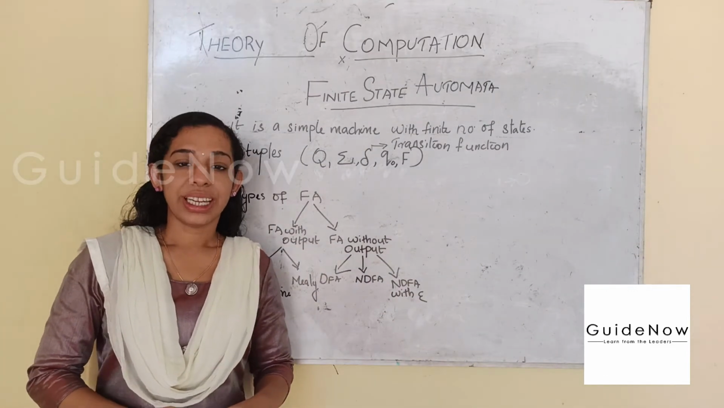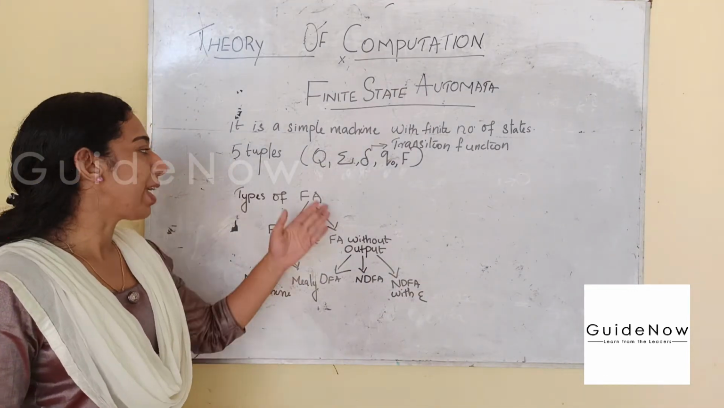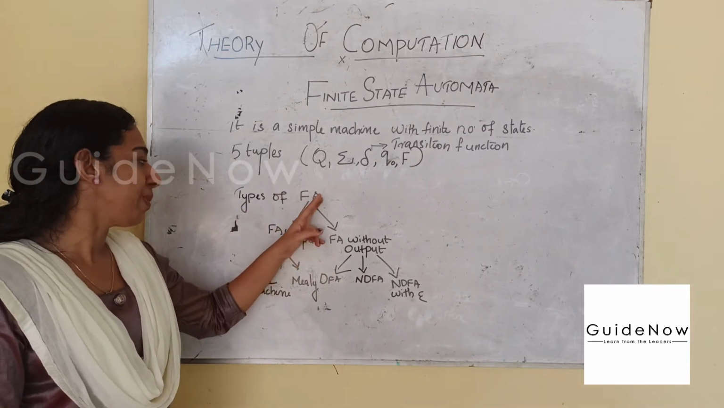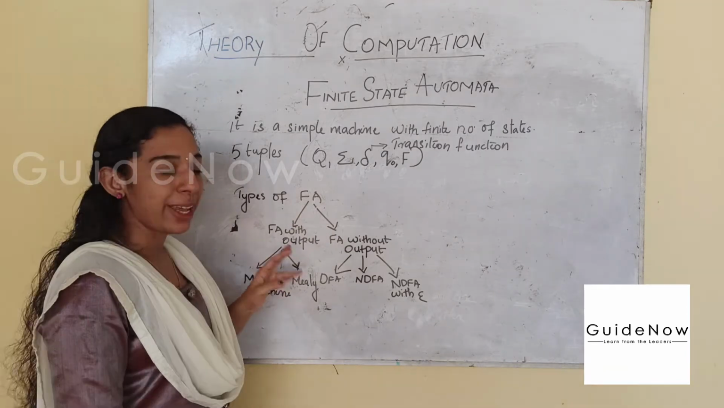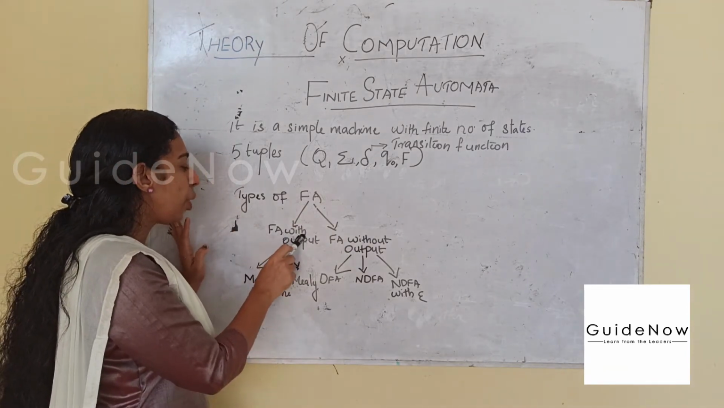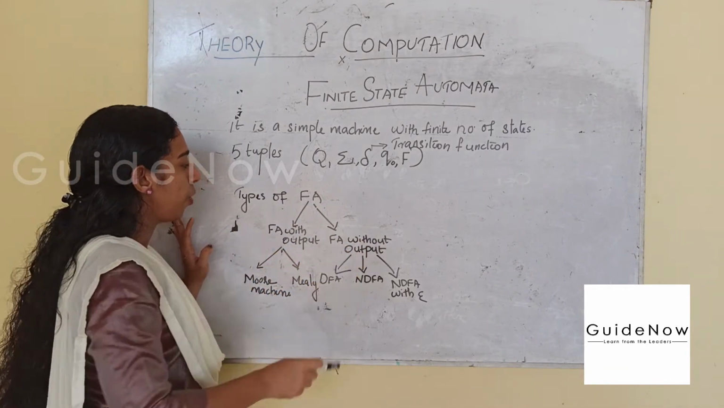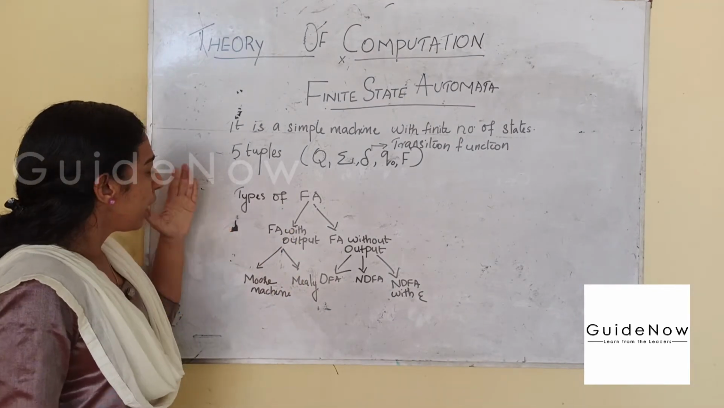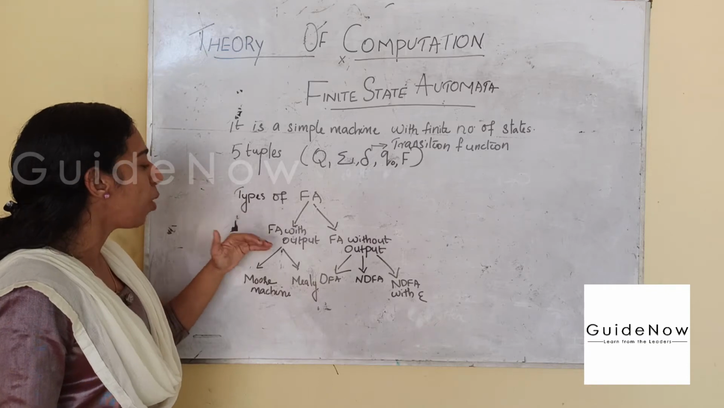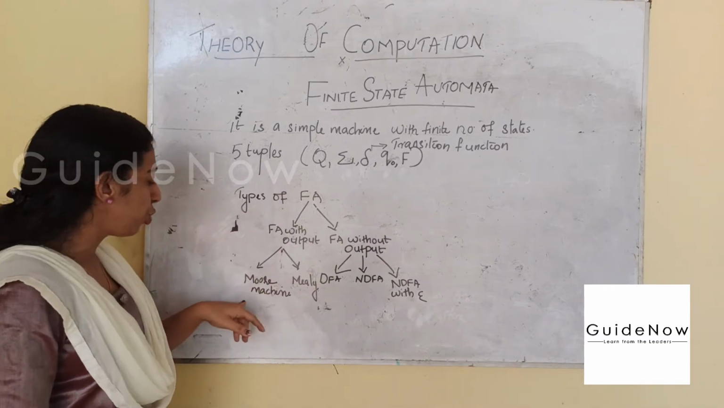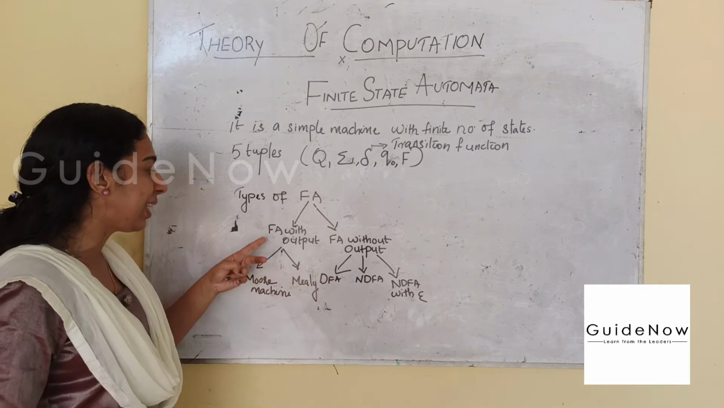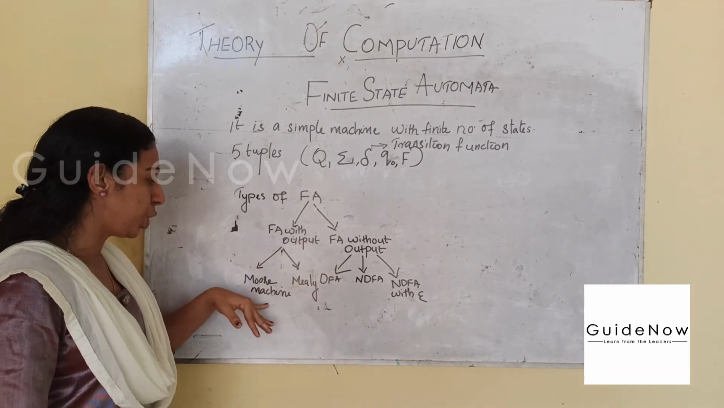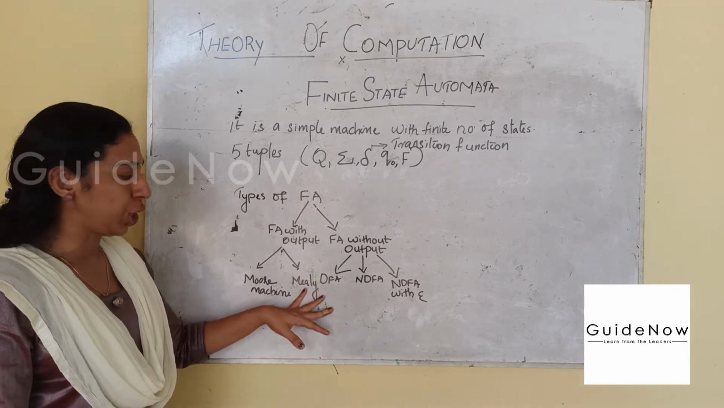So next is the types of finite automata. Basically, finite automata are divided into 2 types, that is, finite automata with output and without output. These are the 2 types of finite automata. Then finite automata with output has 2 types of machine. One is the Moore machine and another one is the Mealy machine.